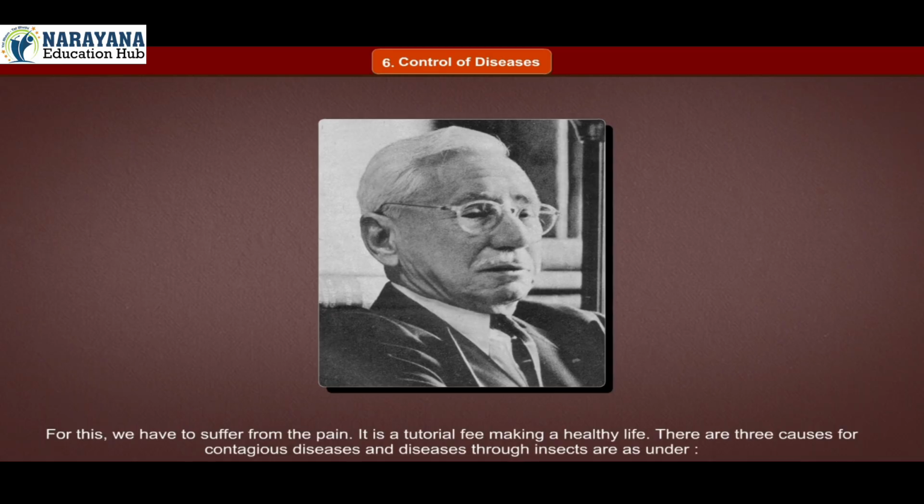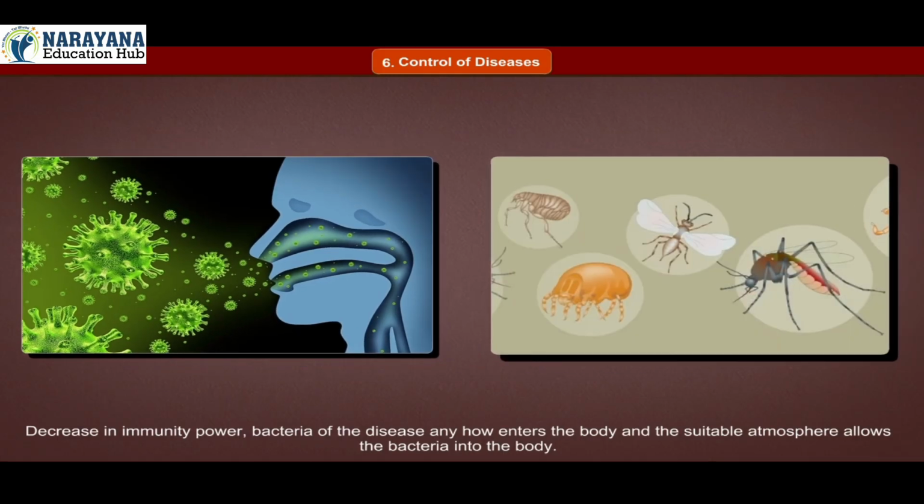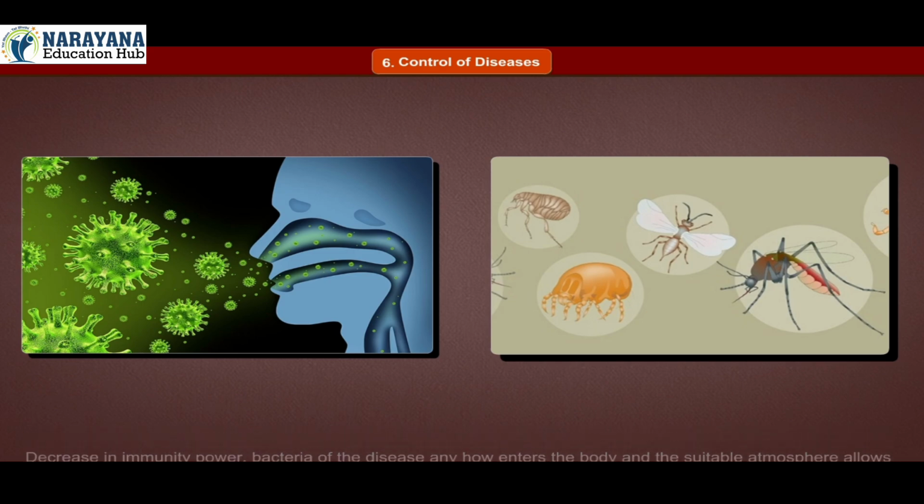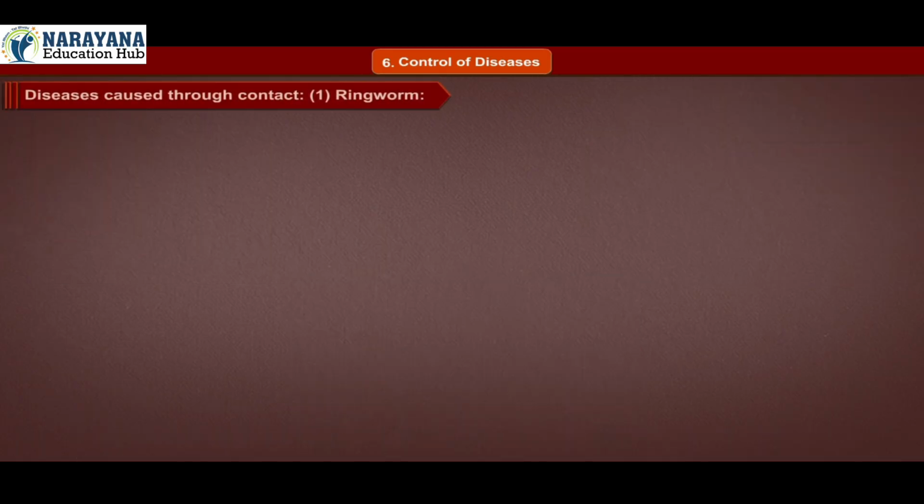There are 3 causes for contagious diseases, and diseases through insects are as under. Decrease in immunity power. Bacteria of the disease anyhow enter the body and the suitable atmosphere allows the bacteria into the body. We will study the characteristics of the disease, medical treatment of the disease, and prevention of some contagious diseases caused through contact.